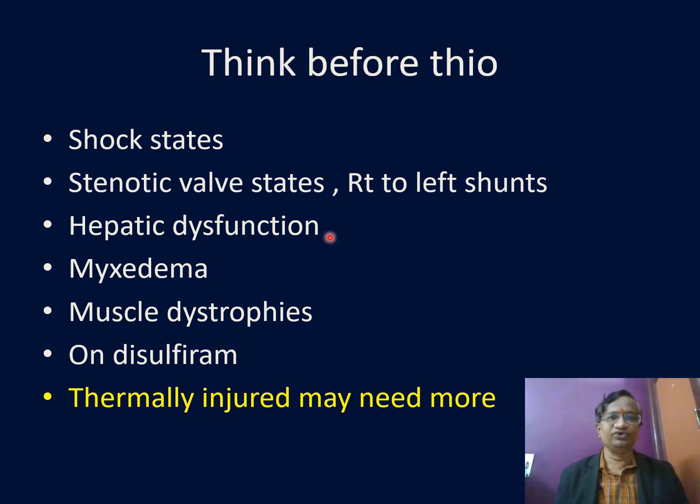Think before thio in shock states, stenotic lesions, right to left shunt. In mitral stenosis, it should be completely titrated. Etomidate is better, or ketamine is better. If you don't have these, you can give thiopentone in absolutely titrated doses after an adequate dose of morphine. Myxedema, muscular dystrophy, thermally injured: may need more caution. Be cautious.